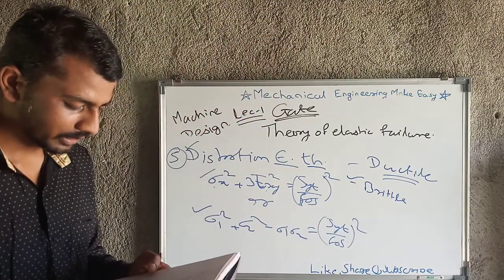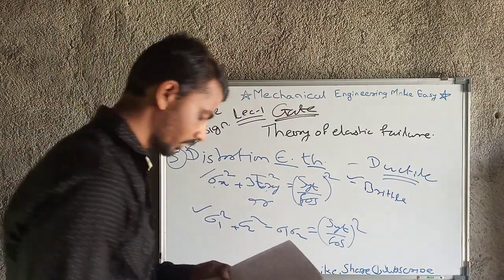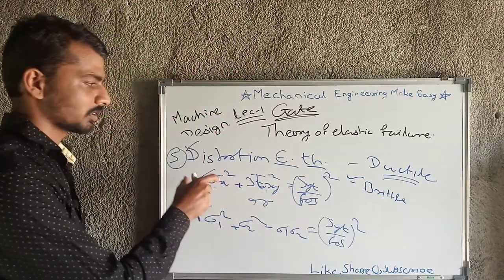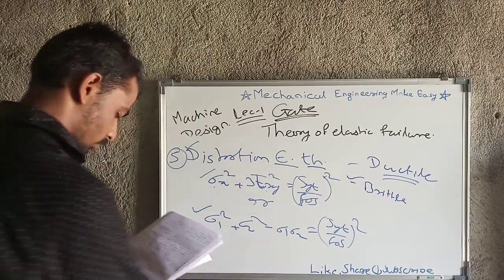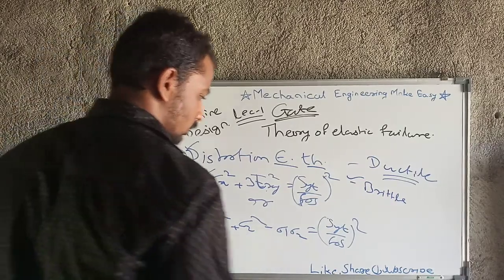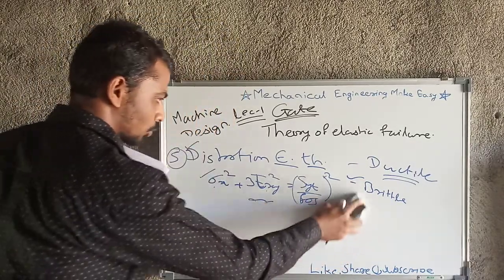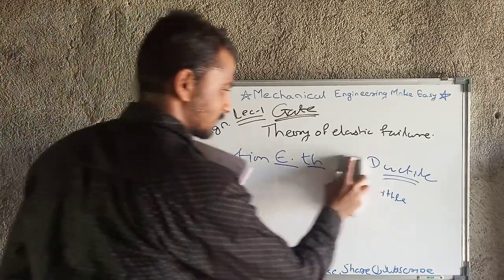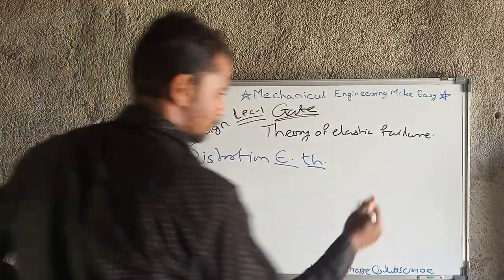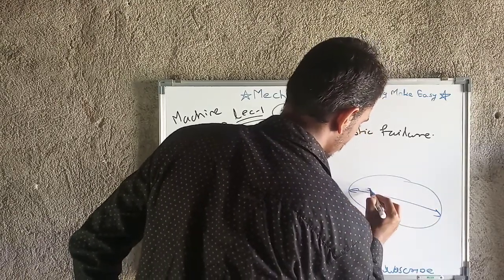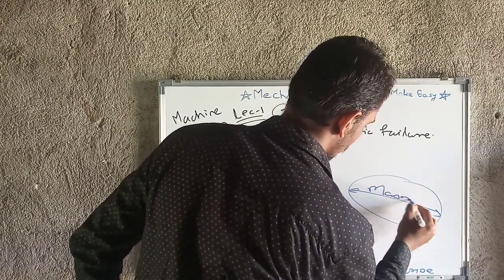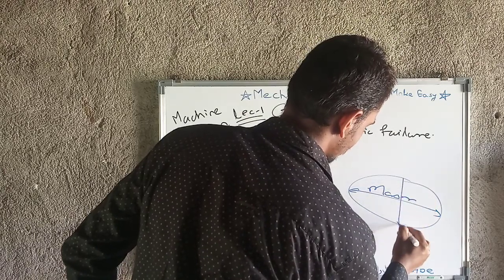There may be a case where we have to apply this distortion energy theory in the case of an ellipse. An ellipse has two types of axes, one is the major axis and one is the minor axis. For example, I will draw one ellipse here. This is the major axis, and this is the minor axis.